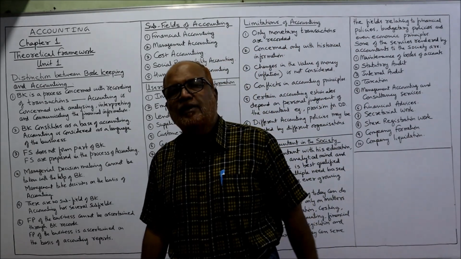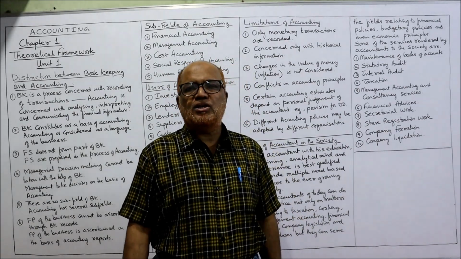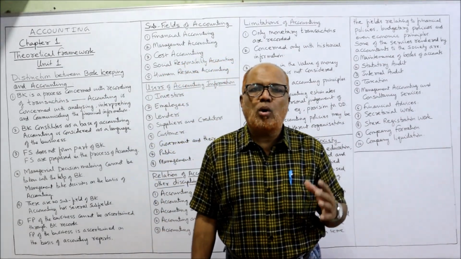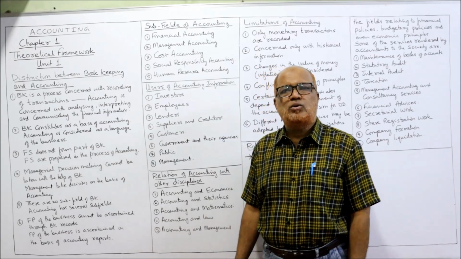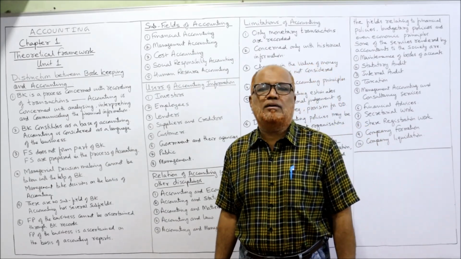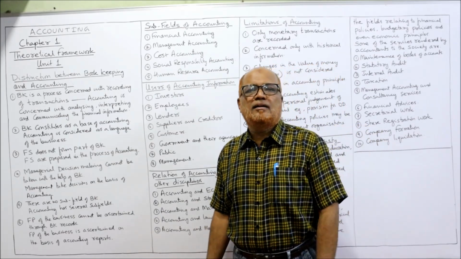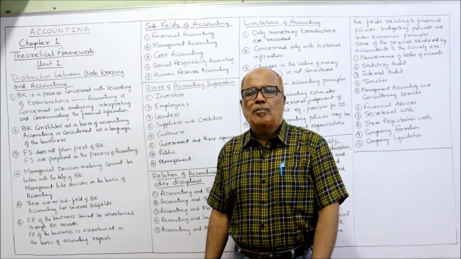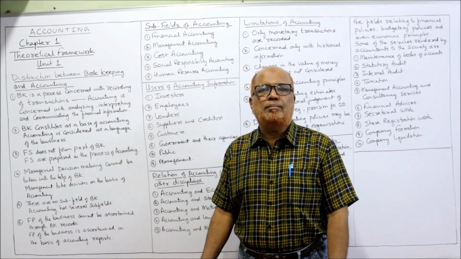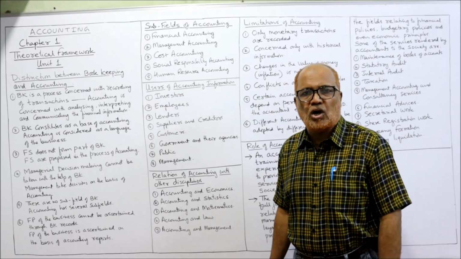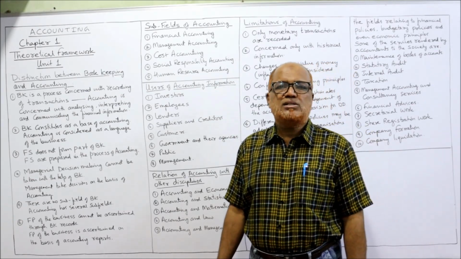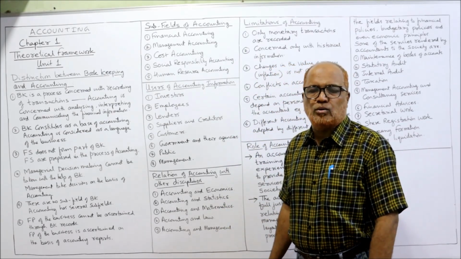Now, first of all, very frequently asked in examination is the question regarding what are the differences between bookkeeping and accounting. Many people think that both are synonymous. Bookkeeping and accounting are one and the same, but in reality it is not. There are many differences between bookkeeping and accounting.